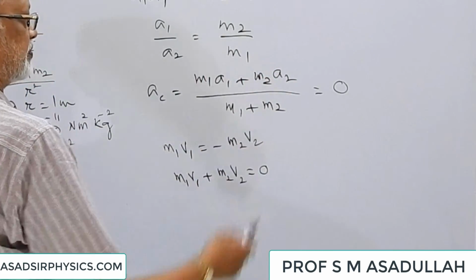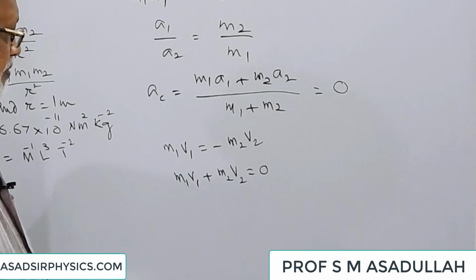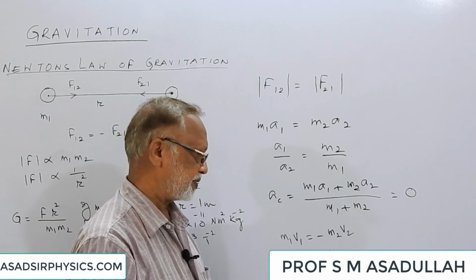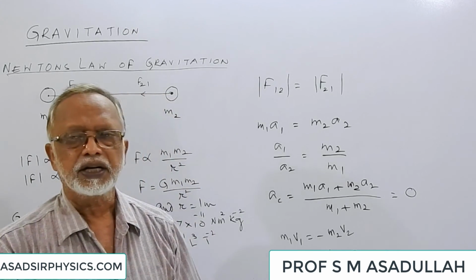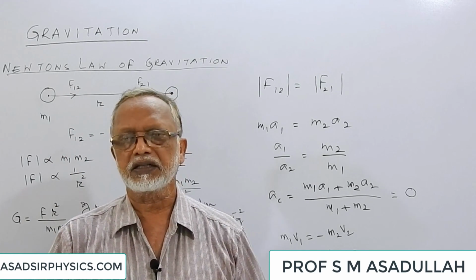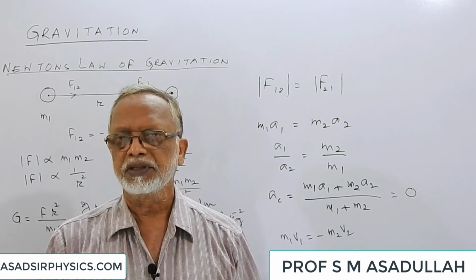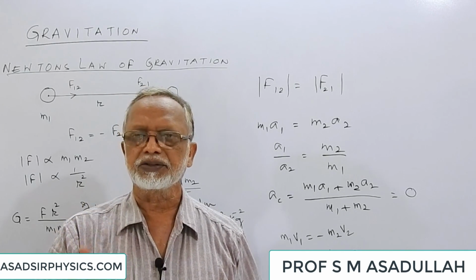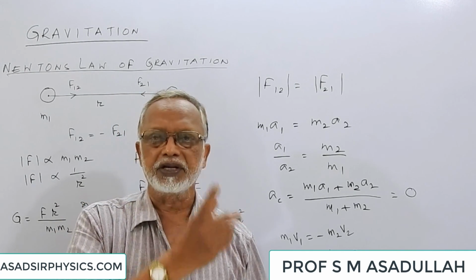Just as here m1a1 plus m2a2 is 0, m1v1 plus m2v2 is also 0. That means if the bodies were released initially from rest, the acceleration of the center of mass is 0, and the velocity of the center of mass is also 0. Both of them will be having equal momentum.